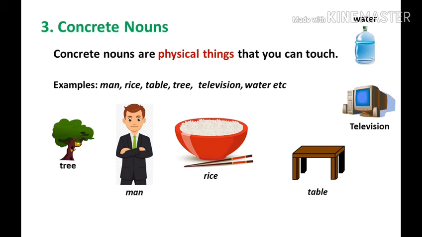The noun book is a concrete noun. You can touch and see it. Children, see the example in the slide. Man, rice, table, tree, television, water, etc. All these things we can see and we can touch it. This type of nouns are called concrete nouns.